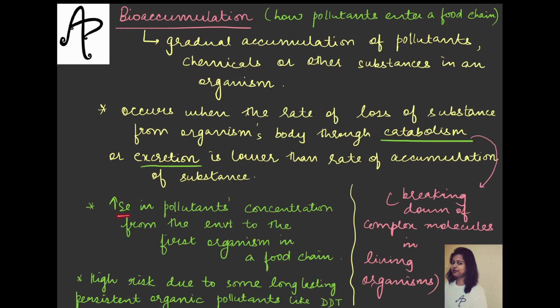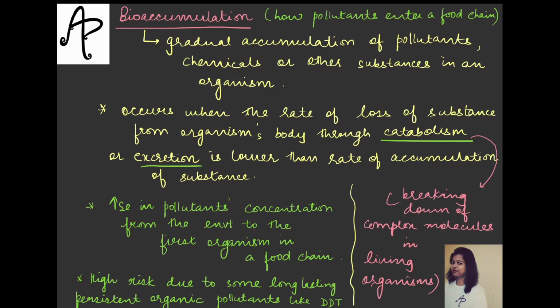Also, there is increase in the pollutants concentration from the environment to the first organism in a food chain with this process. As and when the pollutants enter the food chain, it starts to concentrate. So from the environment it reaches the first organism in the food chain. Whoever will be the first organism in the food chain will be impacted by the concentration of this pollutant, and with each level there is going to be increasing of the pollutants. Of course it is very high risk also.